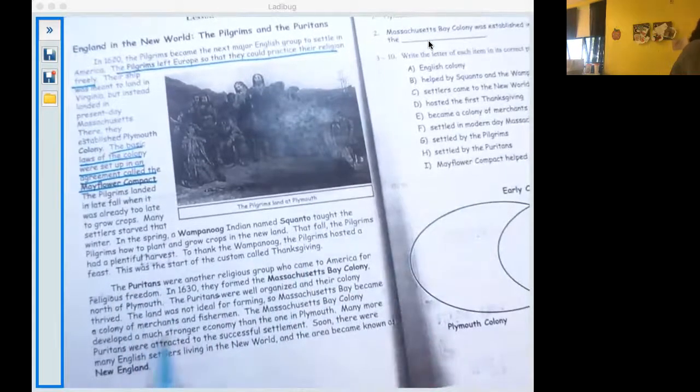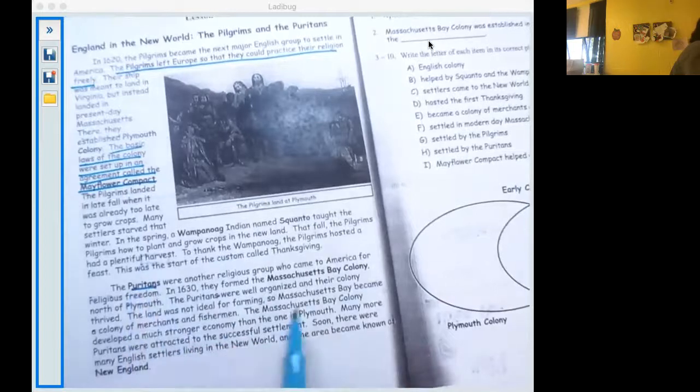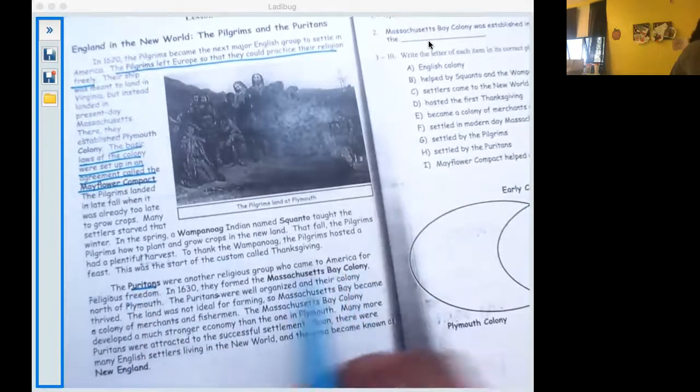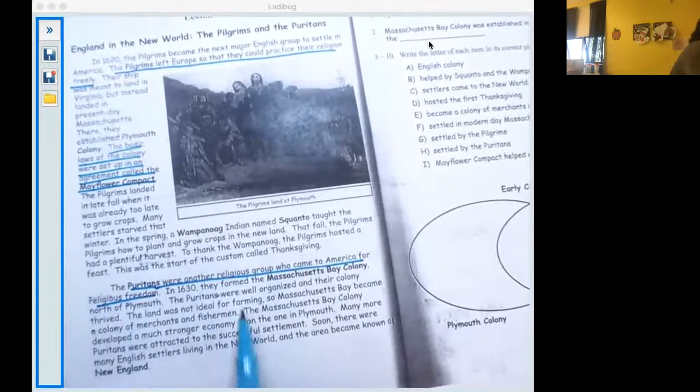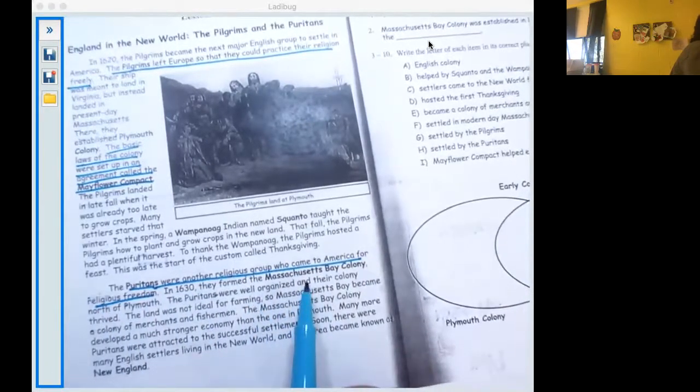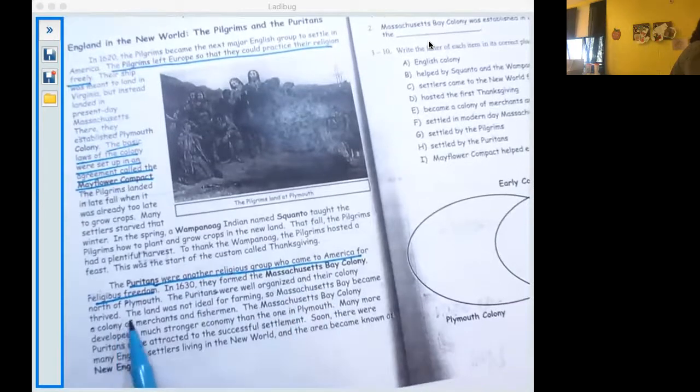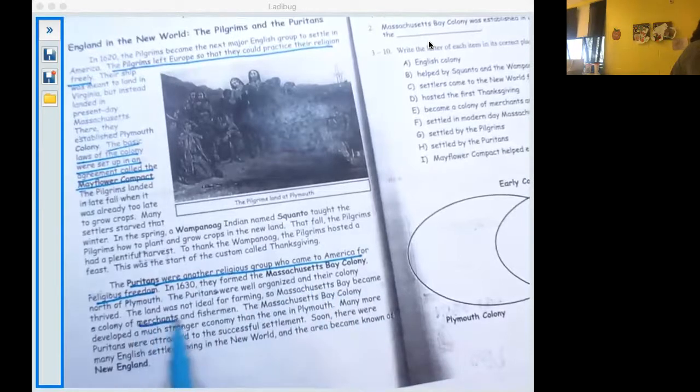The Puritans were another group who came to America for religious freedom. Let's underline that. In 1630, they formed the Massachusetts Bay Colony, north of Plymouth. The Puritans were well organized and their colony thrived. The land was not ideal for farming, so Massachusetts Bay became a colony of merchants and fishermen.